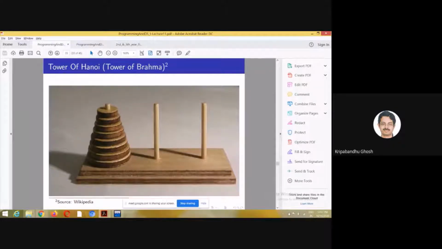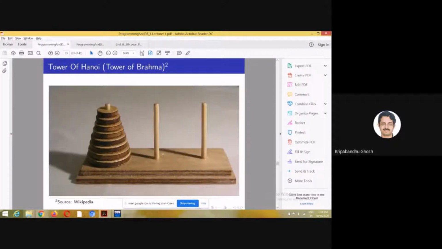artifact is like this. As you can see, there are three pins. You can call these pins or poles, and let this pole be named A. This is B, and this is C. There can be multiple variations of this problem, but in this case, the problem is from A to B, you have to transfer all the pins. Sorry, all the discs. As you can see, the discs have a hole so that you can put it inside this and basically put it through this.